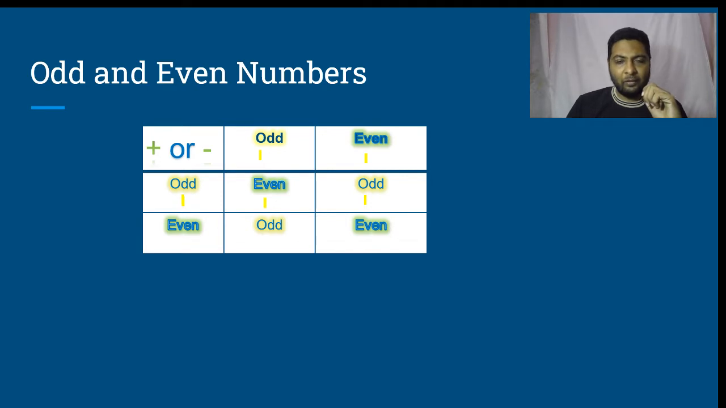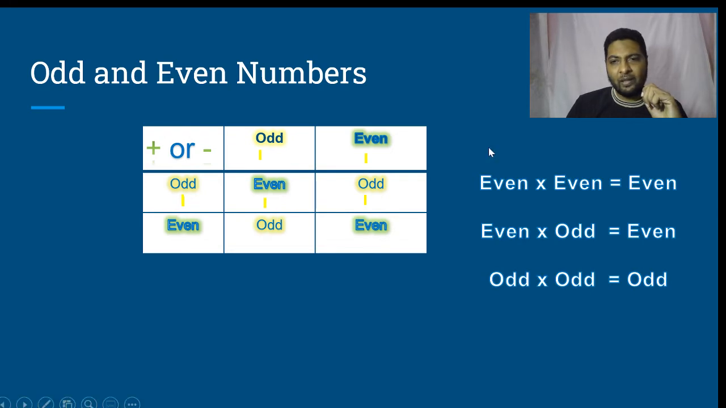Let us look at what happens with respect to multiplication. Even number into an even number results in an even number because 2 is a factor of this even number, therefore 2 will be a factor of the product. Even into odd would result in an even number because 2 is a factor of this number, so 2 will be a factor of the product. Odd into odd is odd because 2 is neither a factor of this nor a factor of this, therefore 2 will not be a factor of the product.